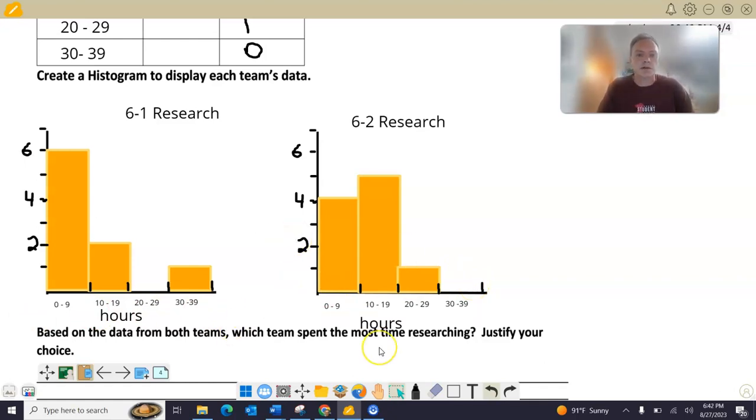Which team spent the most time researching? I would say 6-2 did. You can say, look, it has higher numbers or has more numbers in the higher intervals. Okay. Some of you added up all the hours. They have more hours total. So they really do have the most. Anyway, that's it. So I'm going to stop right there, and thank you very much.